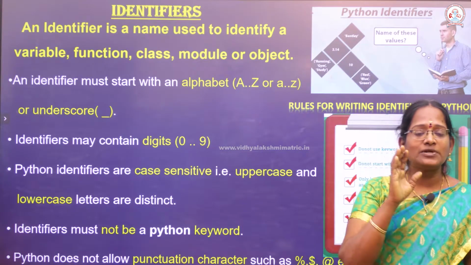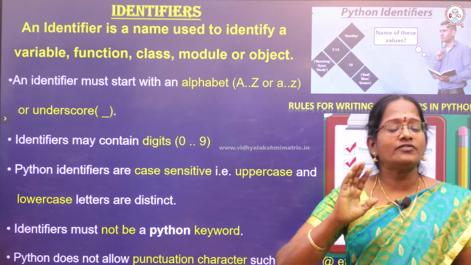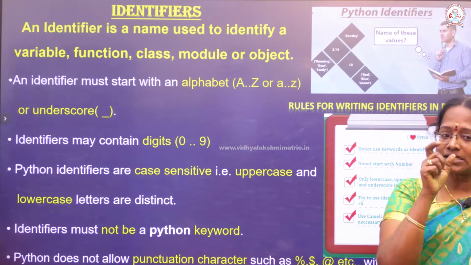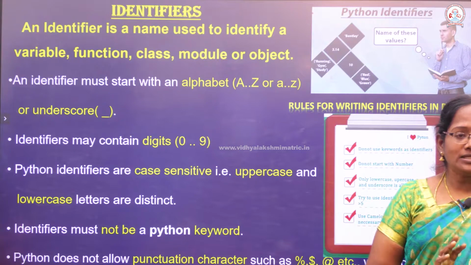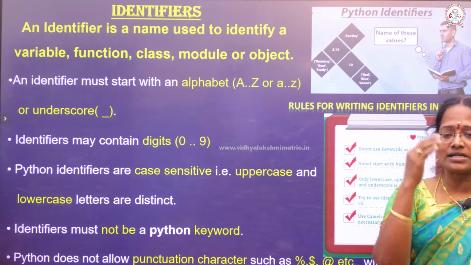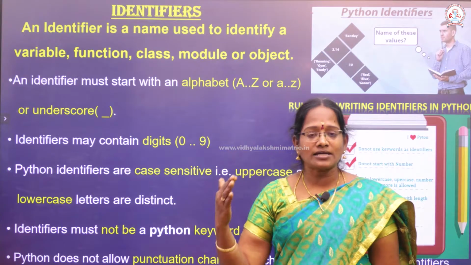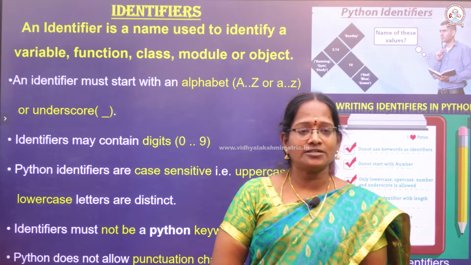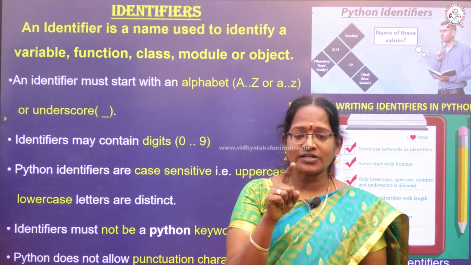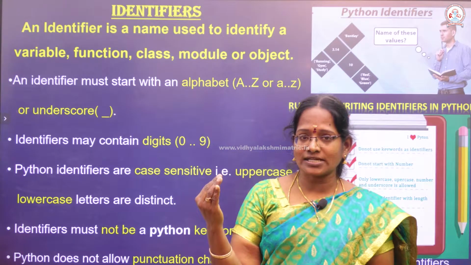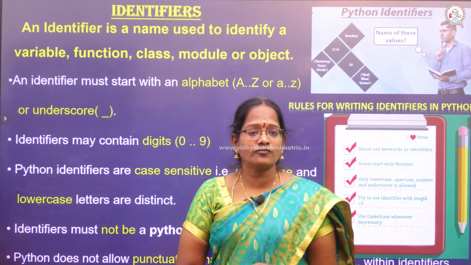Okay, to assign that particular name, we have to follow some rules and regulations. The thing that is assigned a name is called a variable. To assign a name to that variable, we have to follow some rules and regulations. Those variables are otherwise called identifiers. In an identifier, to declare a name we have to follow some rules and regulations.